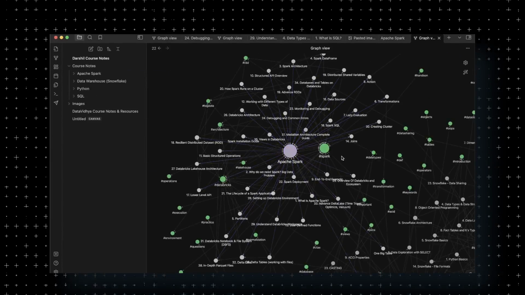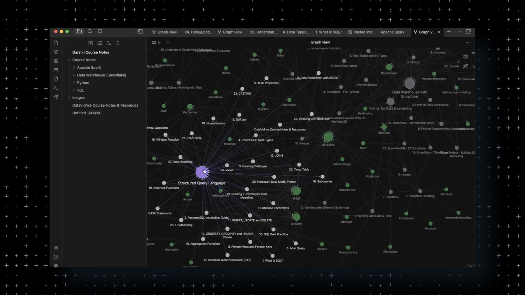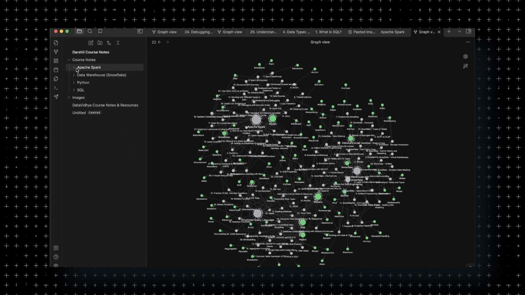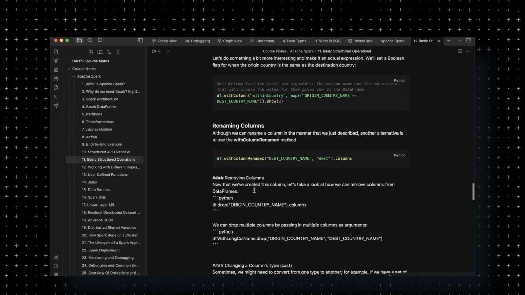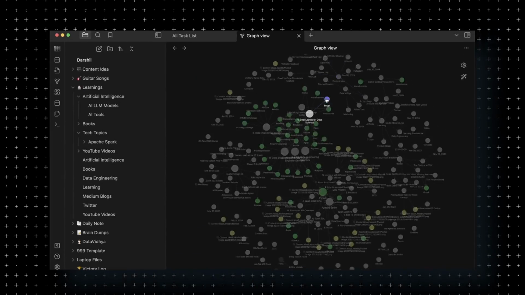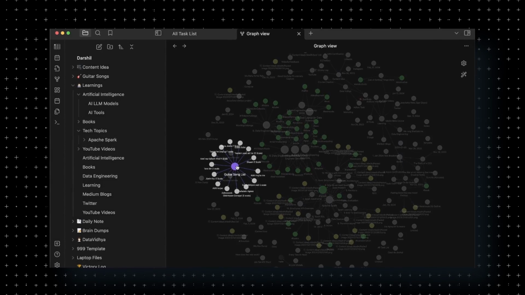These are the notes that I've built for my data engineering courses. You can see the graph where you can track different topics such as Apache Spark to Python to SQL to data warehouse. This is my personal Obsidian where I try to keep the different parts of my life organized. We will talk about everything in this video.